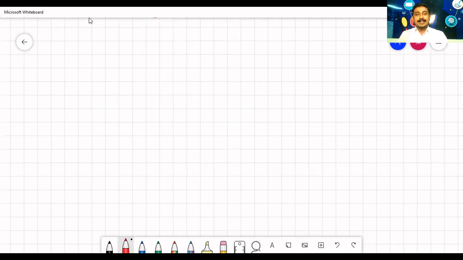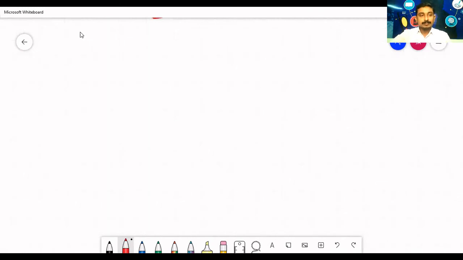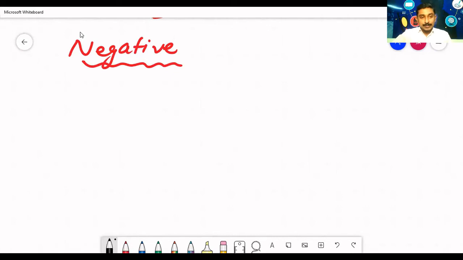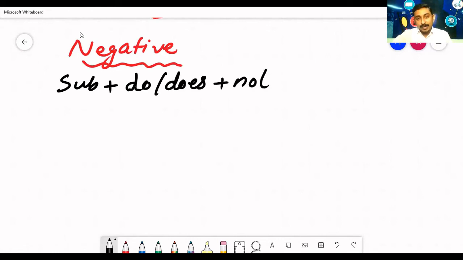Coming to negative structure. All of you know negative, negation, something that is not. First, you need to write subject plus do or does plus not. The word not is used to create negative sentences. Then V1 plus object. This is the negative structure of simple present tense.